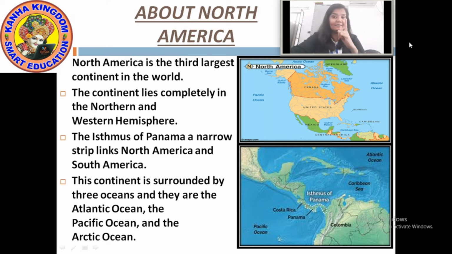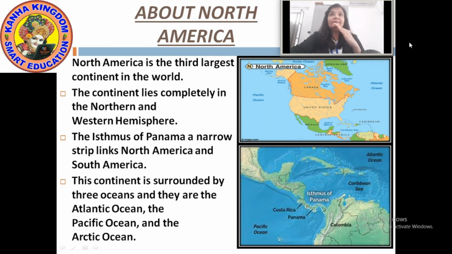The first largest is Asia, second largest Africa and the third largest is North America. This continent lies completely in the northern and western hemisphere.